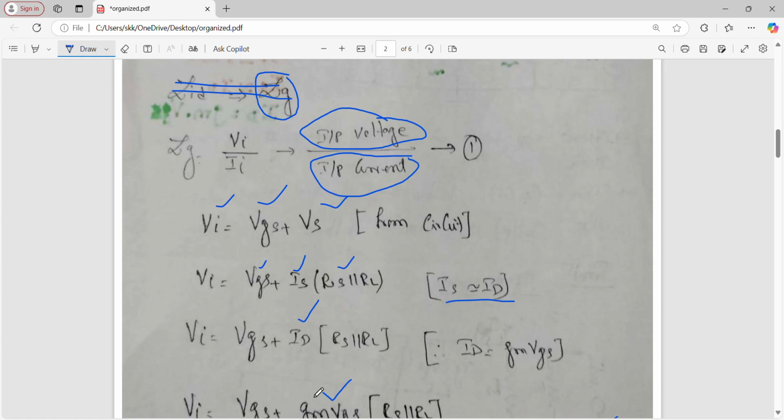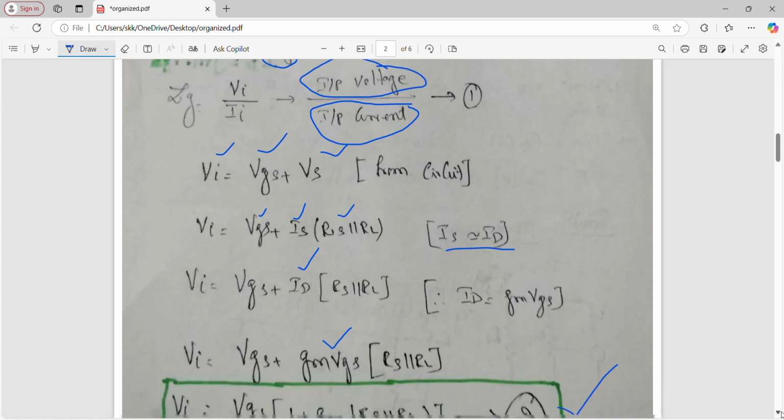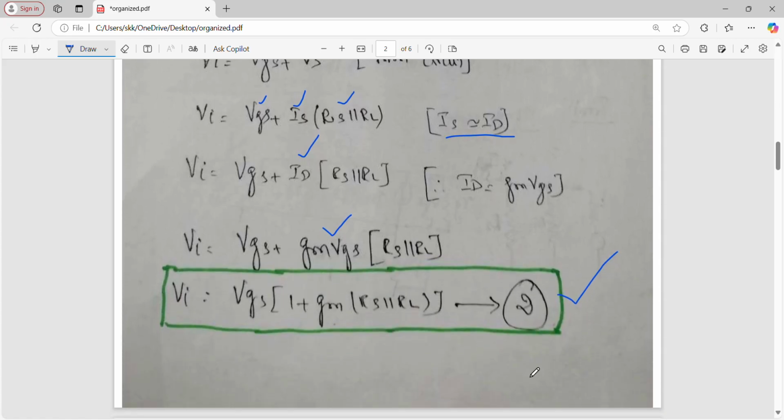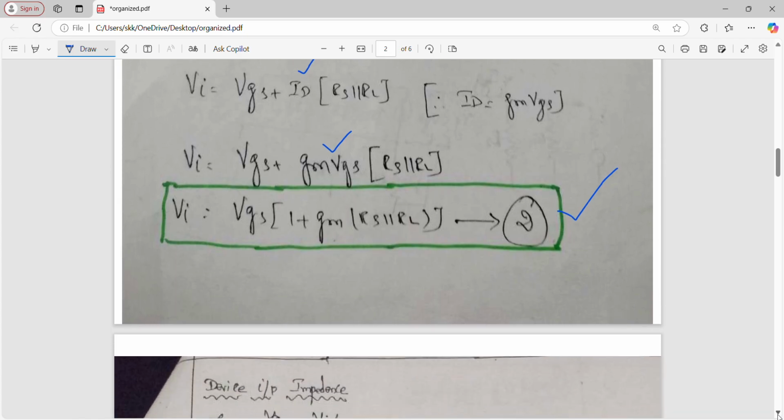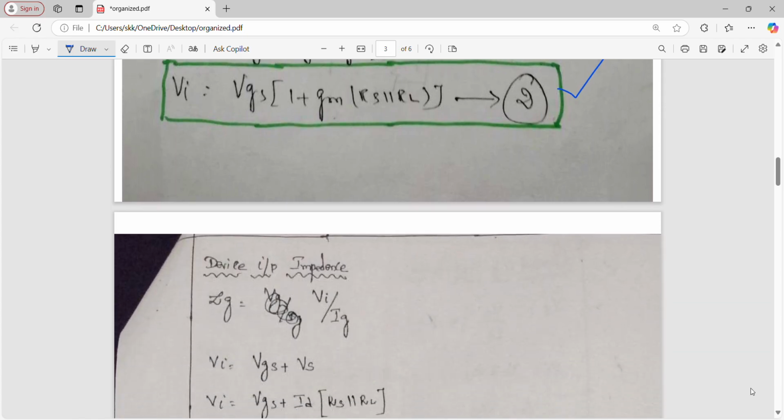Vi is equal to, we know that Vgs plus Vs is equal to Is into Rs parallel RL. Then Is is equal to Id, everything. Then Id is equal to Gm into Vgs. Finally, you got this equation. Yes? புரிஞ்சுதா? Then, I'll go to the next one. Next one.